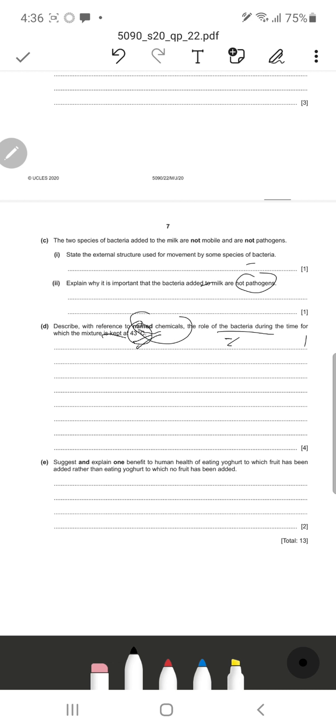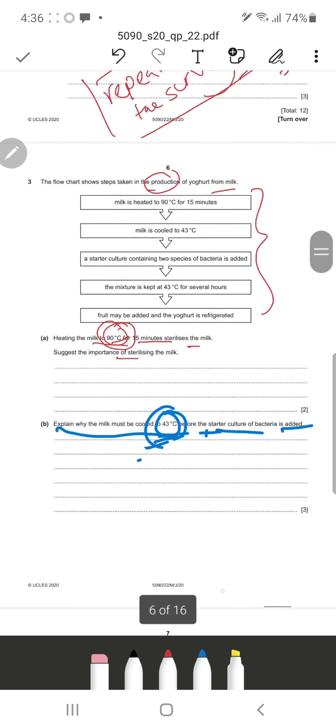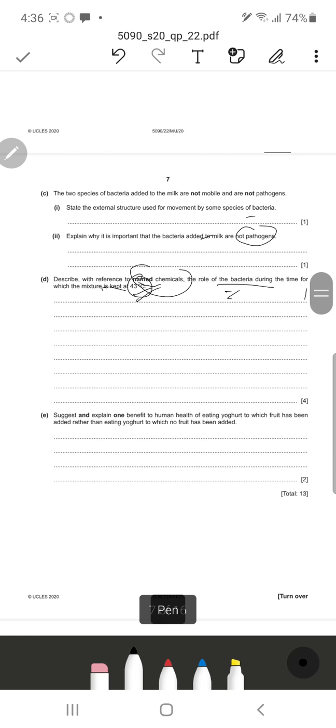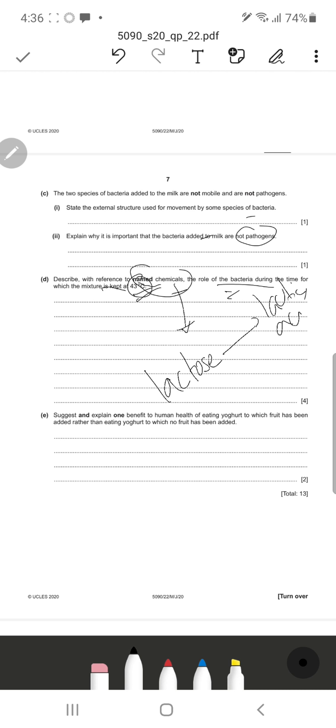Okay, the role of bacteria. This is a question you can answer if you know about yogurt production, as it does not explain anything here. If you know the steps of yogurt production, we know the bacteria have enzymes which digest the milk protein casein, and also convert lactose to lactic acid, by the presence of the lactase enzyme.